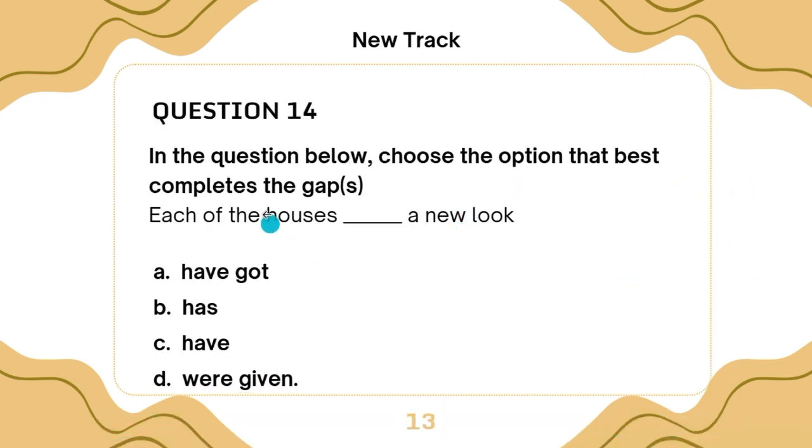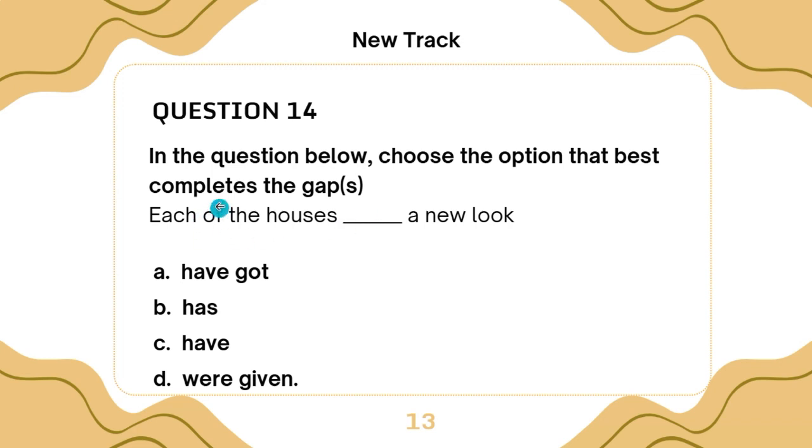Now let's look at question number 14. In the question below, choose the option that best completes the gap. Remember, each of has come up again. Whenever the phrase each of is used, the subject close to the gap is not the subject that will determine the condition of the verb.